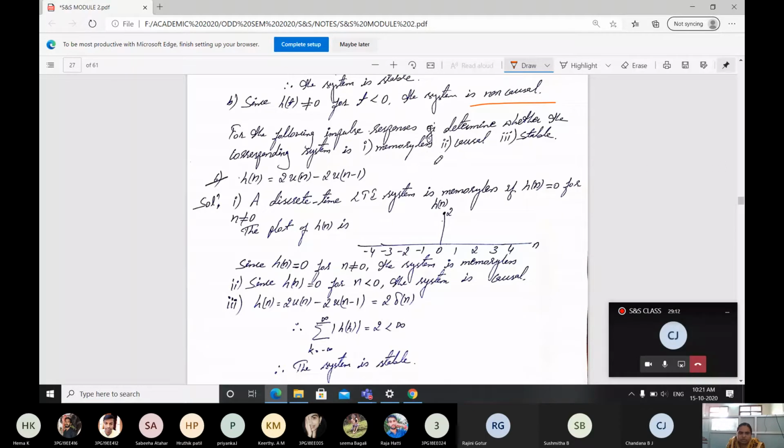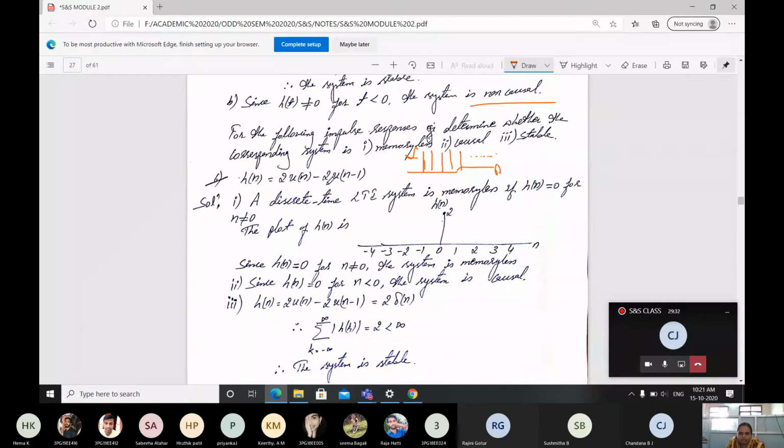What is our 2u of n? 2u of n is a discrete time signal. The magnitude is taken as 2 for each sample till infinity. This is our 2u of n function.